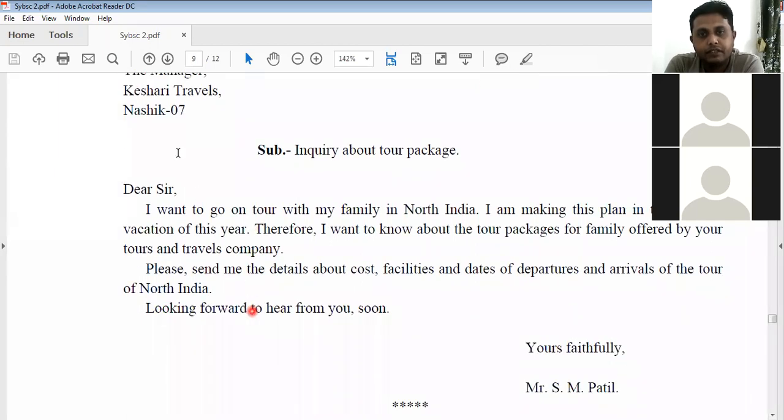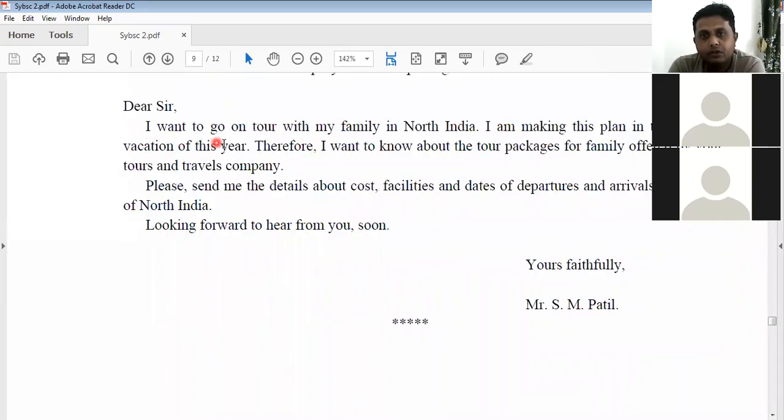Dear sir, see, I want to go on a tour with my family in North India. I'm making this plan for the summer vacation of this year. Therefore, I want to know about the tour packages for families offered by your tours and travels company. Please send me the details about cost, facilities, and dates of departures and arrivals of the tour of North India. The last line, looking forward to hearing from you soon. Yours faithfully, S. M. Patil, along with the signature.